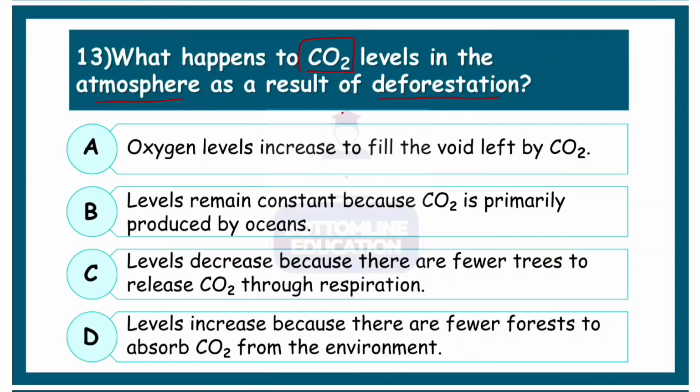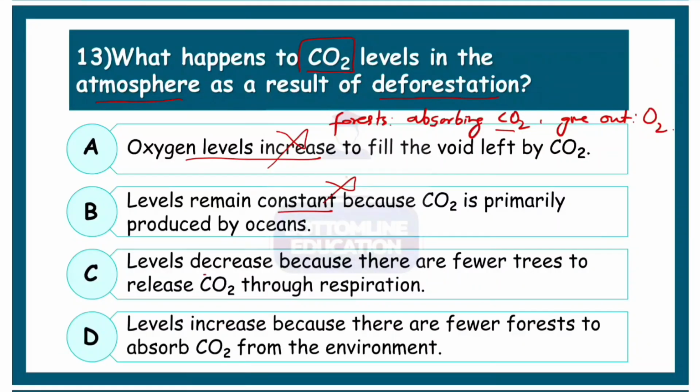What happens to the carbon dioxide level in the atmosphere as a result of deforestation? Now the forests do the work of absorbing the carbon, that is they take in carbon dioxide and they give out oxygen gas to us. Now let's check the options. Oxygen level increase, so that is wrong. Levels remain constant. No, there's a great role of trees because they absorb carbon dioxide, so it does not remain constant.